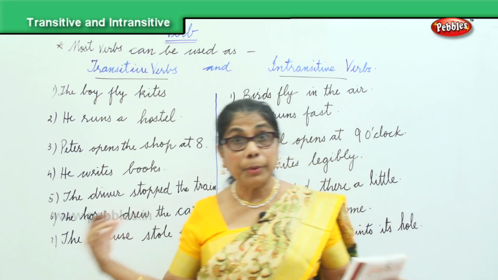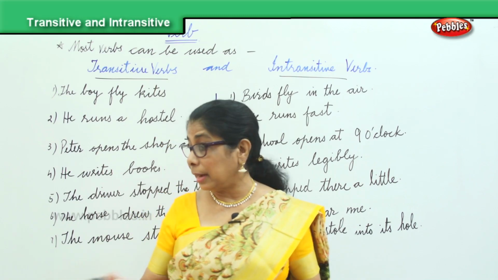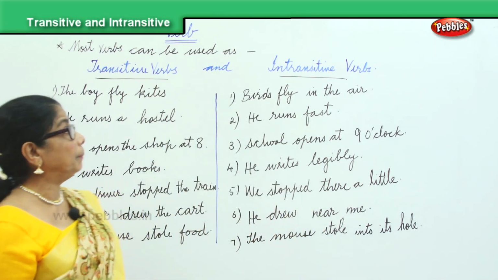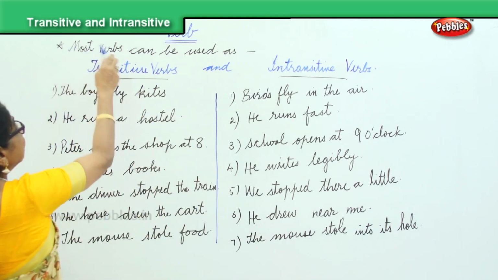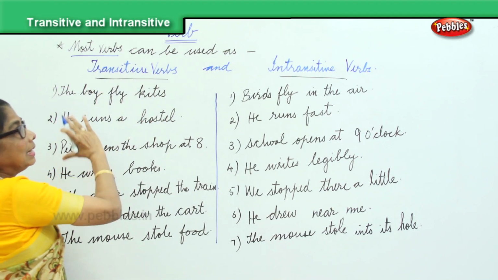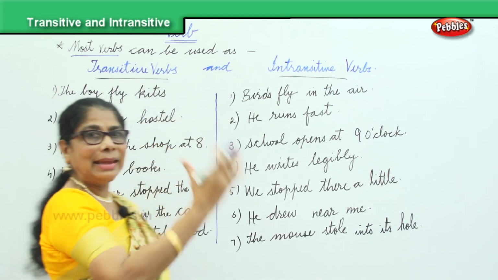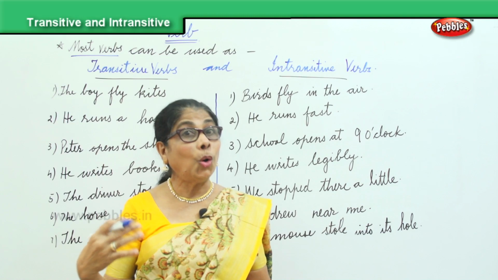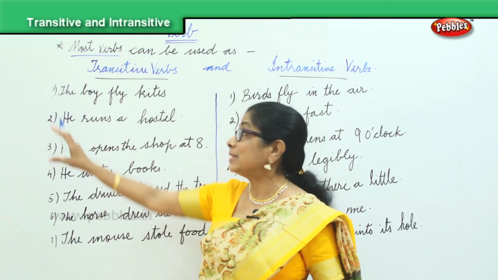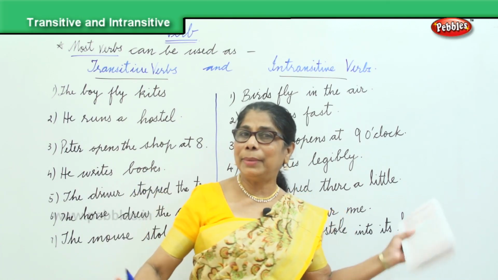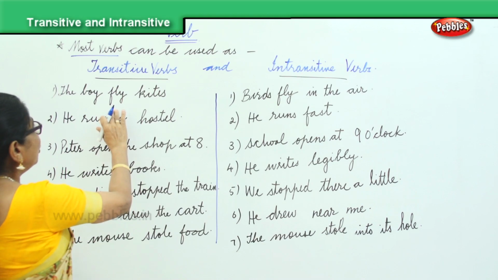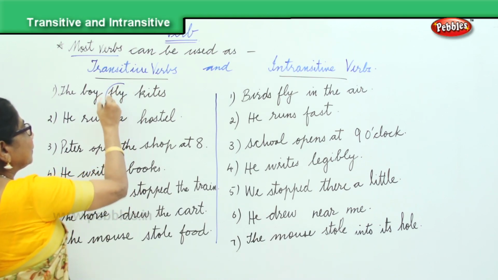Now, in both transitive and intransitive, let's look at how the verbs are being used. What did we say? Most verbs can be used as transitive and intransitive. All we need to remember is that in the transitive, the subject needs an object. Look at that: the boy flies.